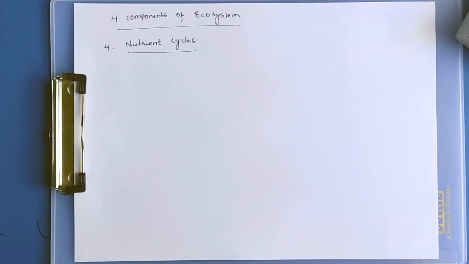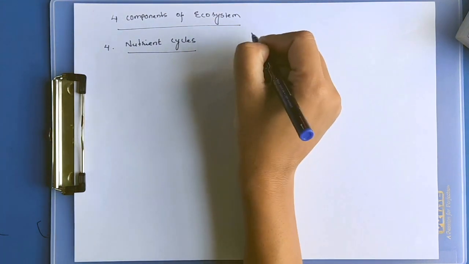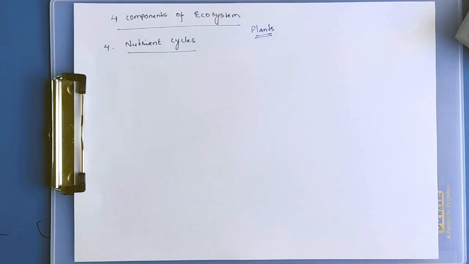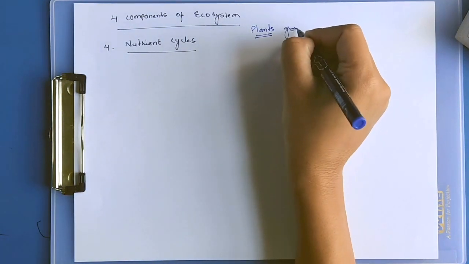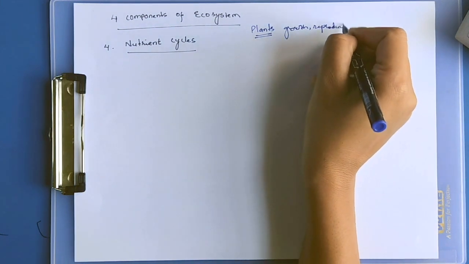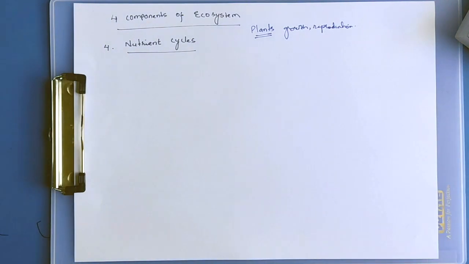Ecosystem components: first, second, third, which are productivity, decomposition and energy flow. Nutrient cycles. Plants require many nutrients for their survival, like for their growth, reproduction and metabolic activities. They require different kinds of nutrients.